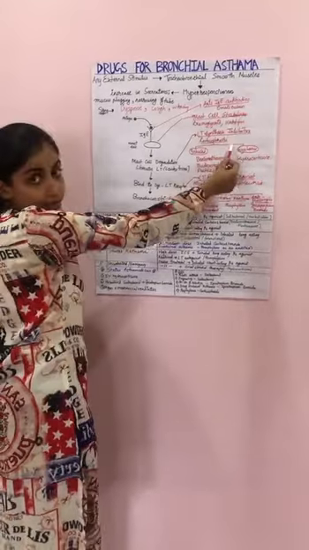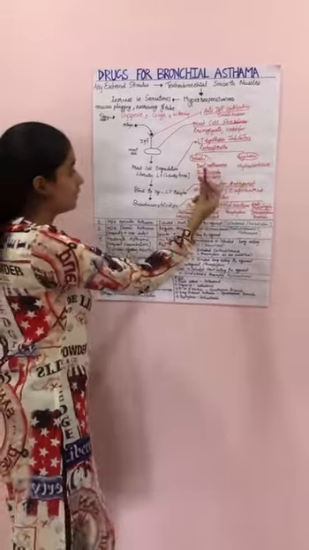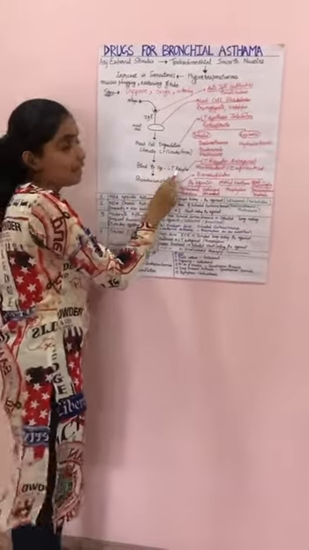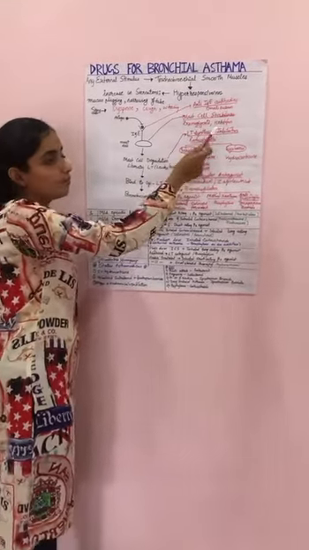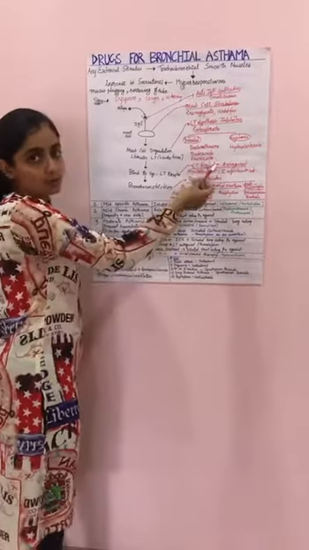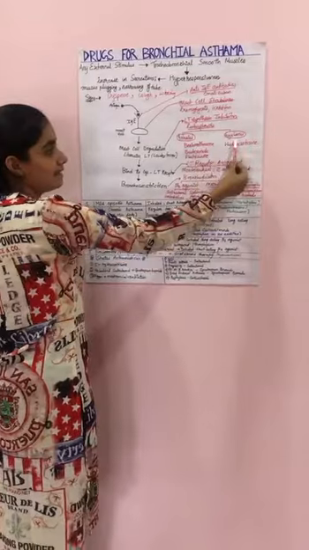It includes corticosteroids. Corticosteroids are important drugs. Their mechanism of action is inhibiting leukotriene synthesis, and side effects of corticosteroids are oral thrush, which means oral candidiasis, and sore throat. And corticosteroids are of two types, inhaled and systemic.